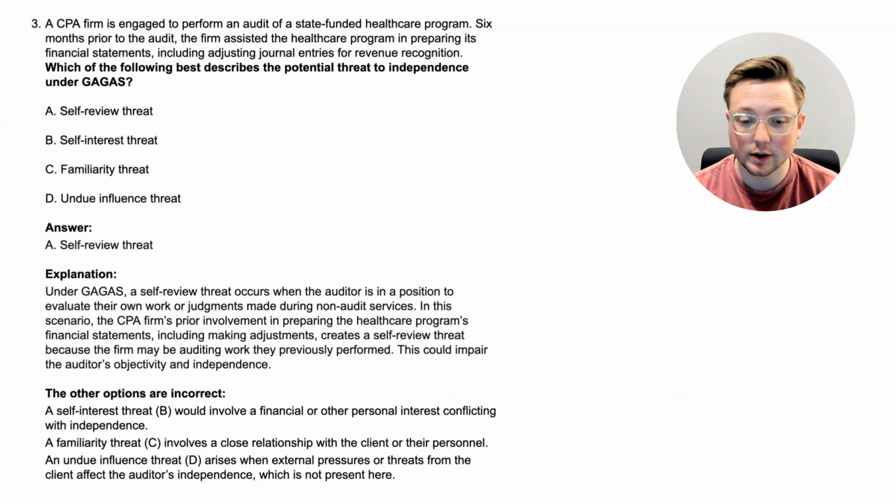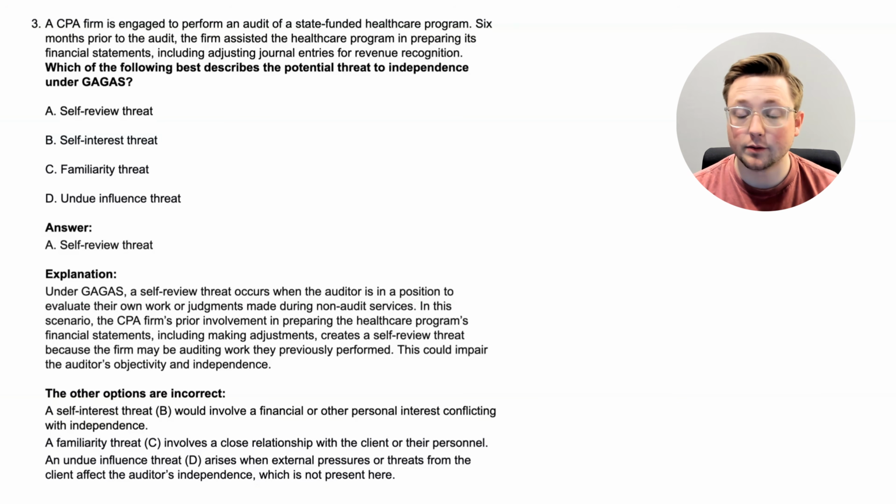This is not a self-interest threat because that would probably involve a financial or other personal interest conflicting with independence. This is not a familiarity threat because it doesn't really involve any close relationships. And again, we'll talk about that in another question. And this is not an undue influence threat because that arises when external pressures or threats from the client affect the auditor's independence, which is not present here.